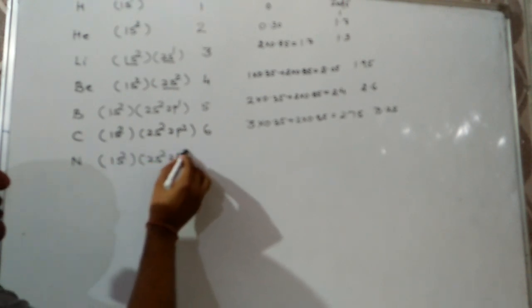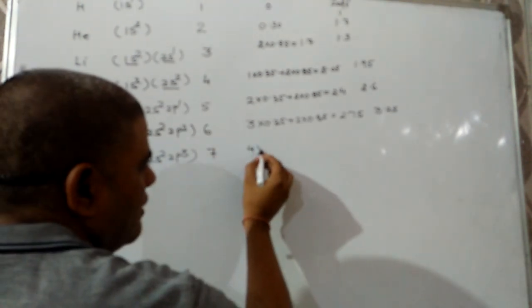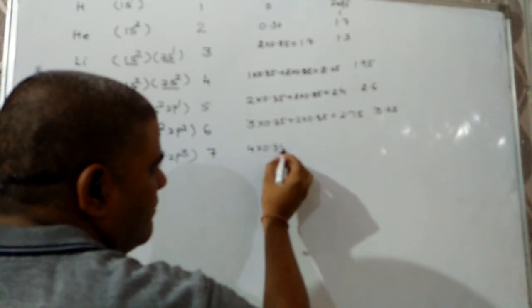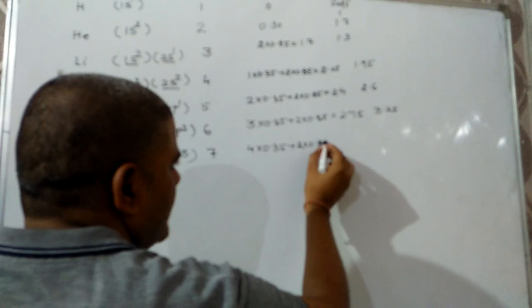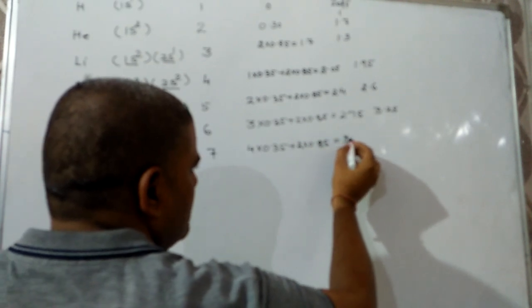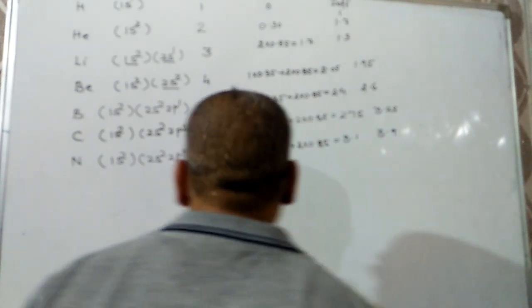Next one is nitrogen, 1s2, 2s2, 2p3. Atomic number is 7. So same group, 4 will contribute, 4 into 0.35 plus 2 into 0.85, that comes out to be 3.1, and effective nuclear charge 3.9.